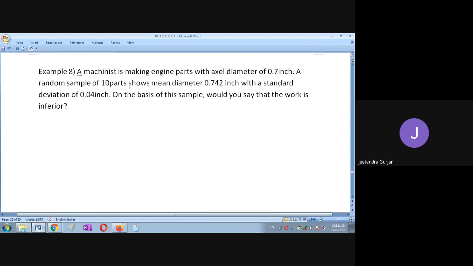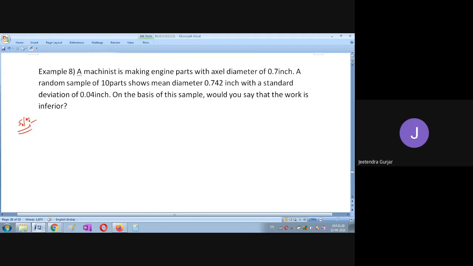Please write down this example, friends.